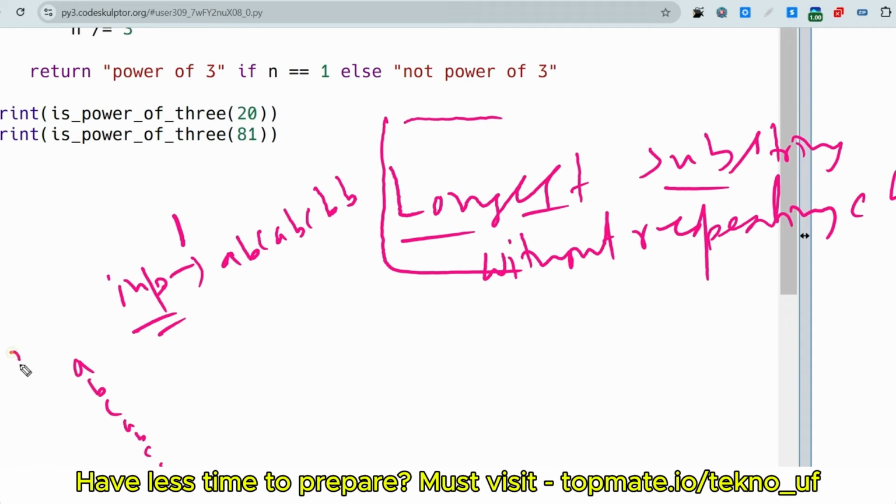For length 2, the substrings will be AB, BC, CA, AB, and for length 3, the substrings will be ABC, BCA, then CAB, then ABC again, then BCB. So this way the substrings are present here.